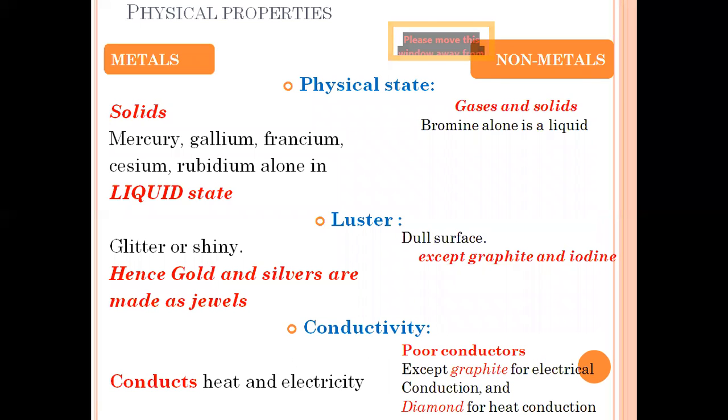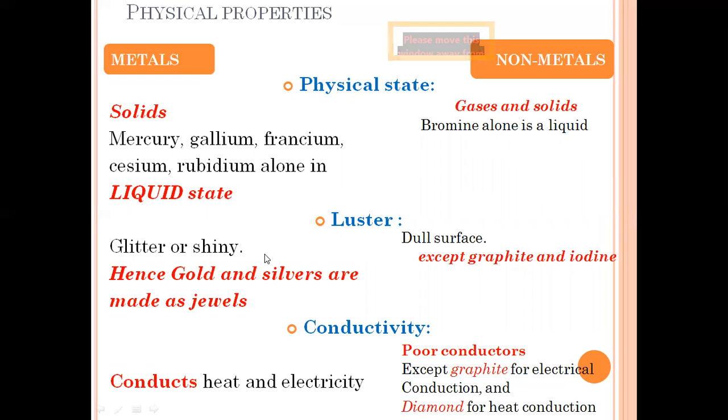Now, let's see about the physical properties of metals and non-metals. Metals. The physical state of metals is generally solid. Mercury, gallium, francium, cesium, rubidium alone are some examples of metals which exist in liquid state. Whereas non-metals generally exist as gases and solids. Bromine alone exists as a liquid.